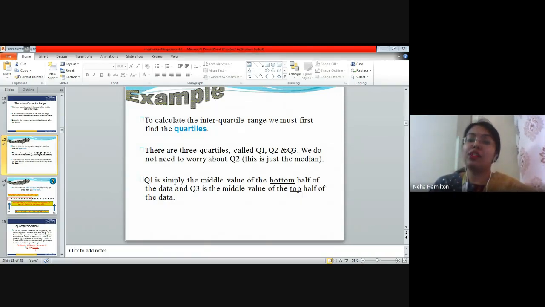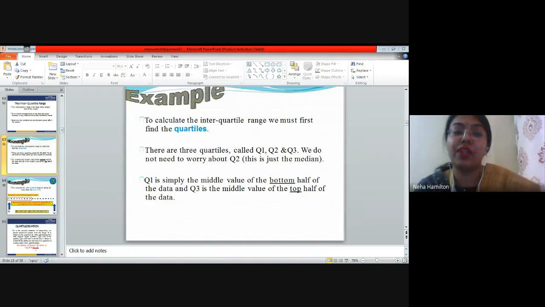Now we have understood quartile deviation, right? In quartile deviation, we have made an effort to negate the disadvantage of range. So here we are not taking the extreme values, but we are dividing the data into two parts, and then we are calculating the dispersion.